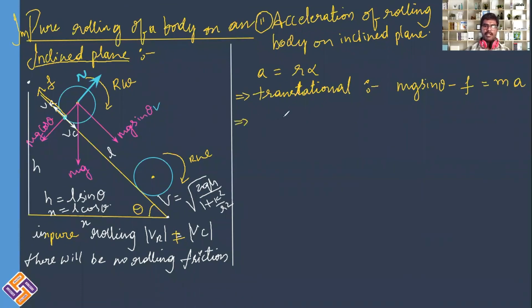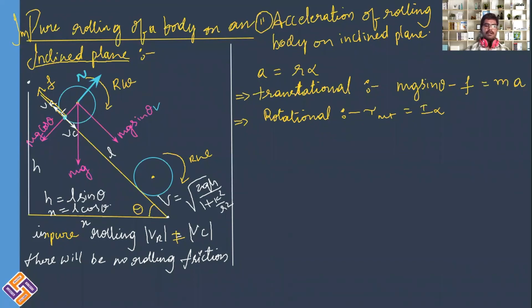Likewise, from rotational motion, we can write torque tau net is equal to I alpha. What is the net torque acting here? Torque is due to frictional force and torque is due to the gravitational force.